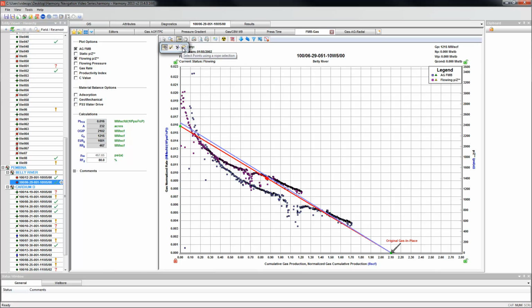And the lasso selection tool allows you to select the points you want to choose by drawing a loop around them.